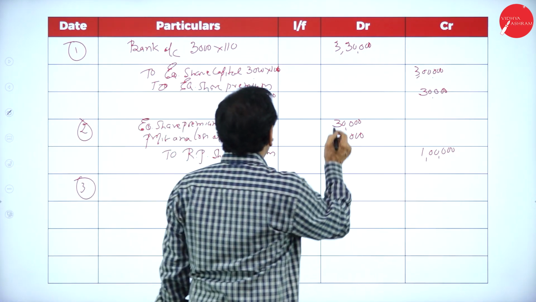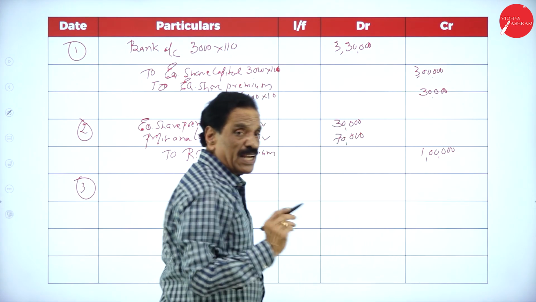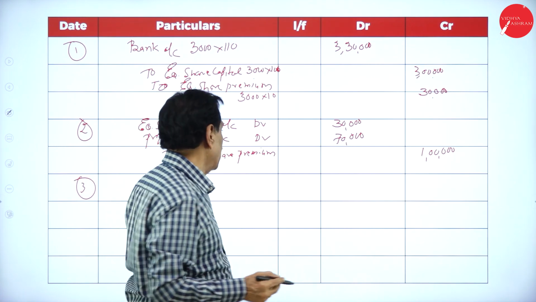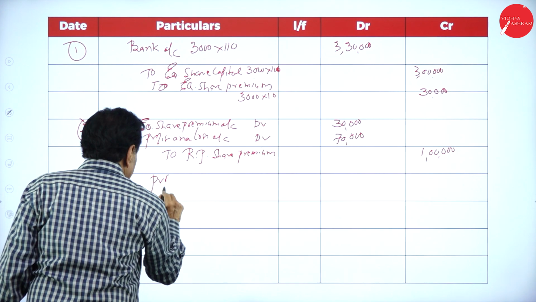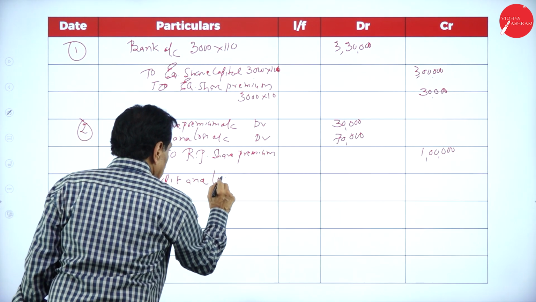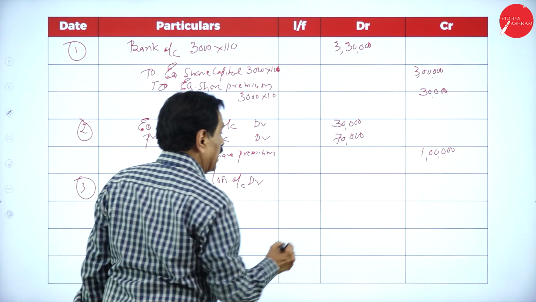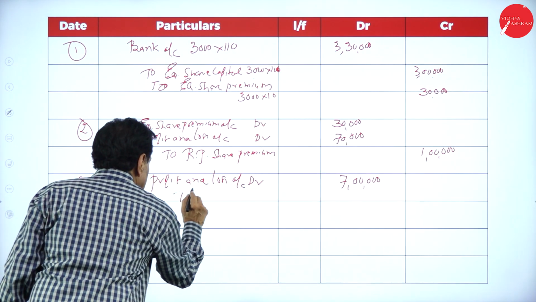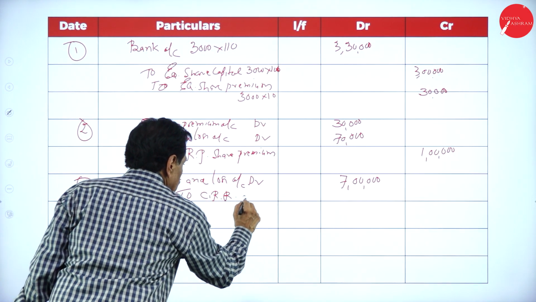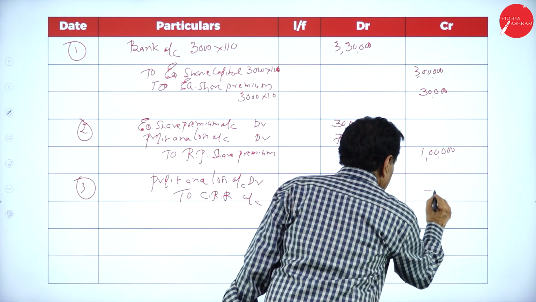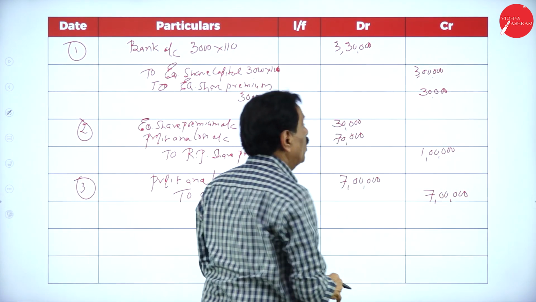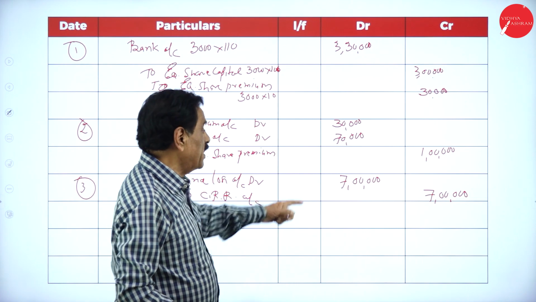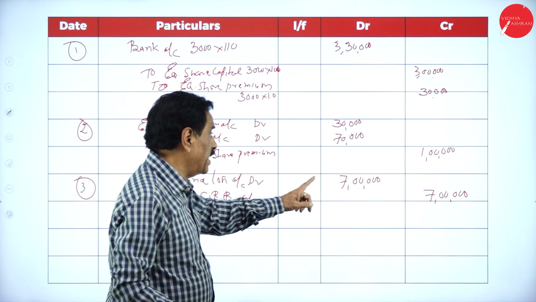So your face value is how much? 10 lakh. How much available? 3 lakh. How much shortage? 7 lakh. You can take from the profit and loss account and create the CRR. Profit and loss account debit, 7 lakh. To CRR account, 7 lakh. Create the 7 lakh. Actually, you have to pay 10 lakh. How much available? 3 lakh. How much shortage? 7 lakh. You can take from the profit and loss account, create the CRR.